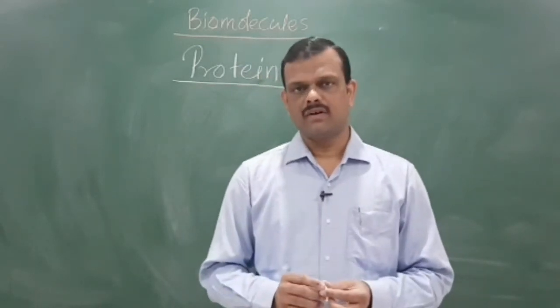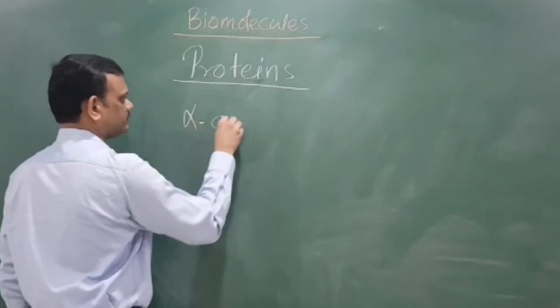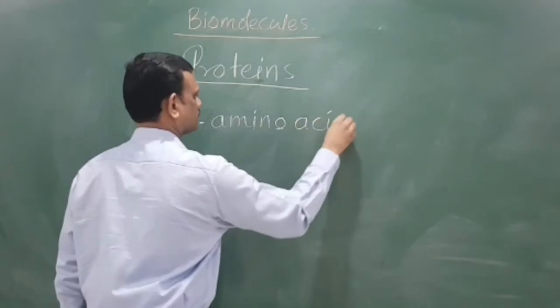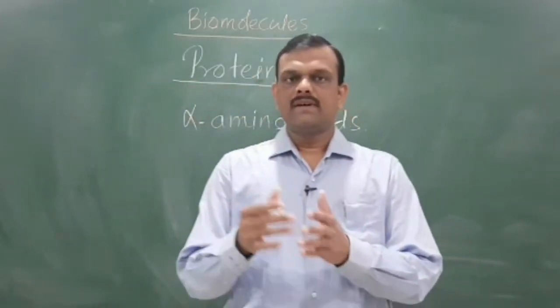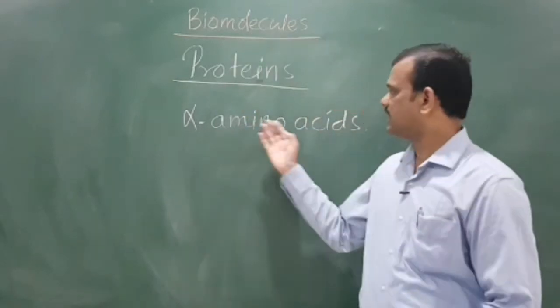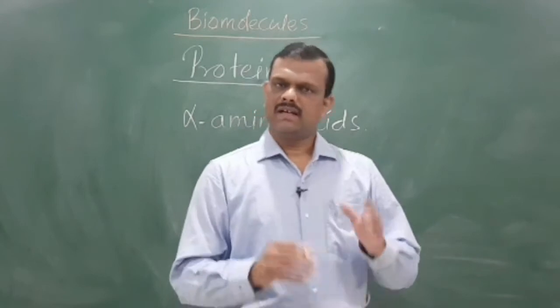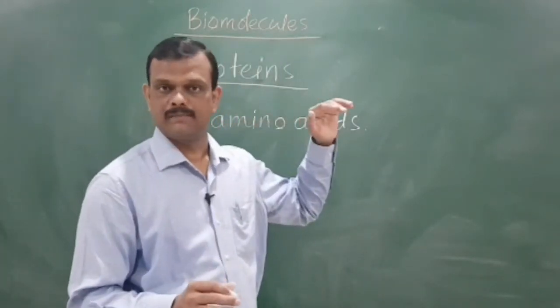Next, protein is made up of alpha amino acids. That means on polymerization of alpha amino acids we get proteins. So protein is a polymer.